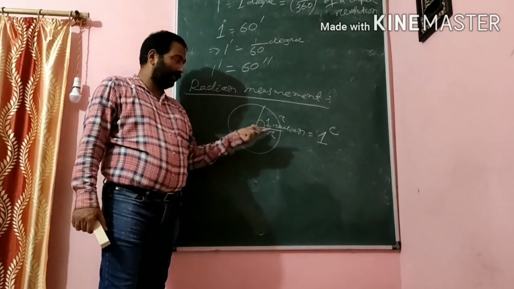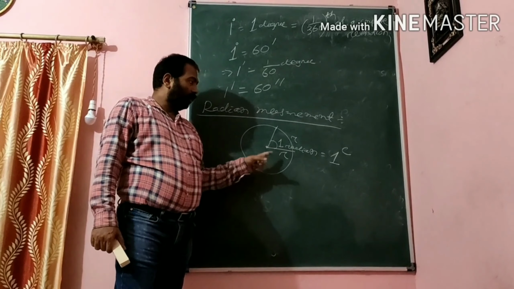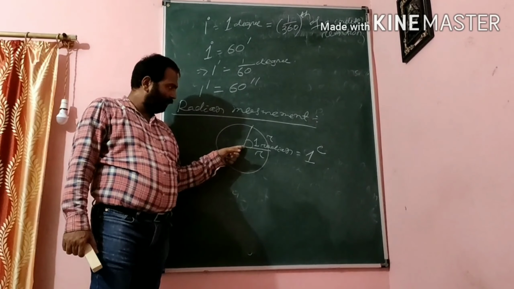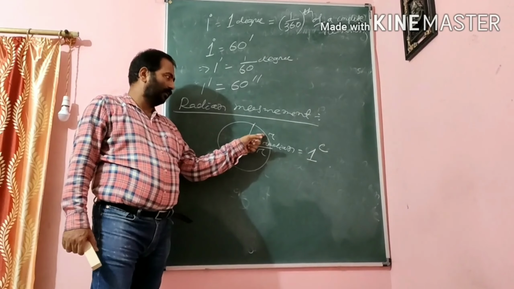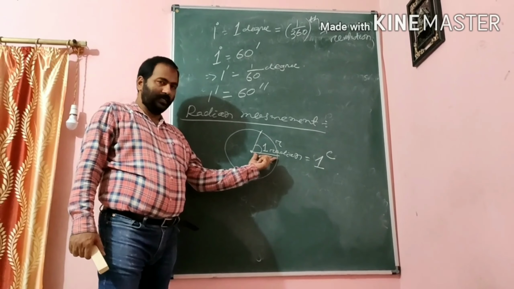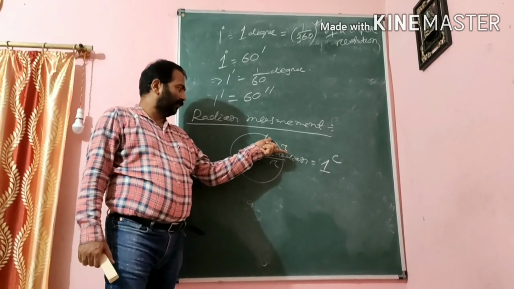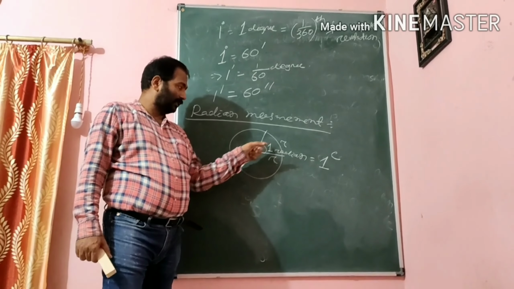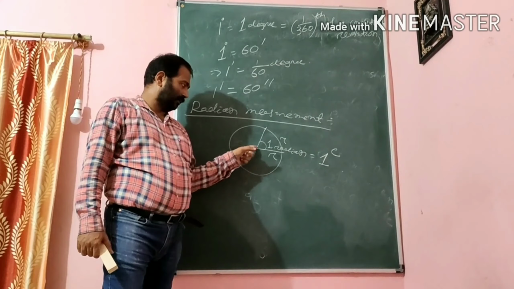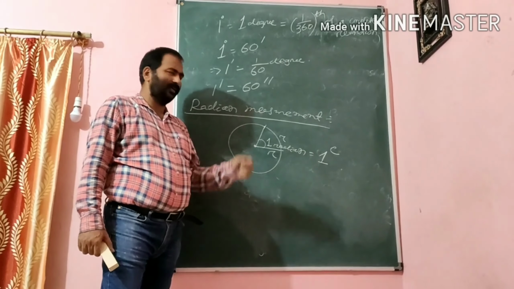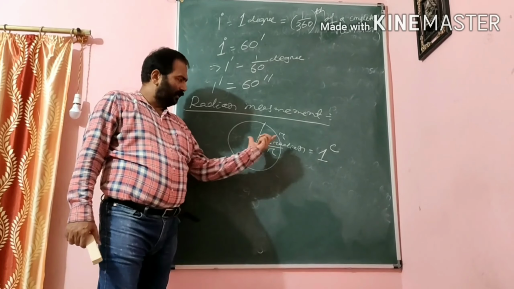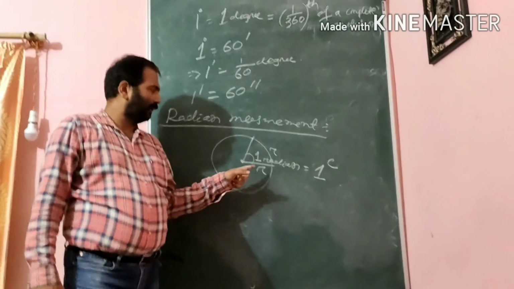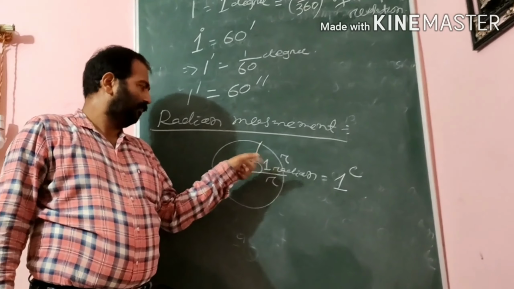What is the meaning of 1 radian? It is the angle obtained at the center of a circle by an arc of length equal to its radius. Meaning the length of the arc equals the length of the radius. Then the angle obtained at the center is called 1 radian. This is a very important definition you should remember: radius equal to length of the arc gives 1 radian angle measure.